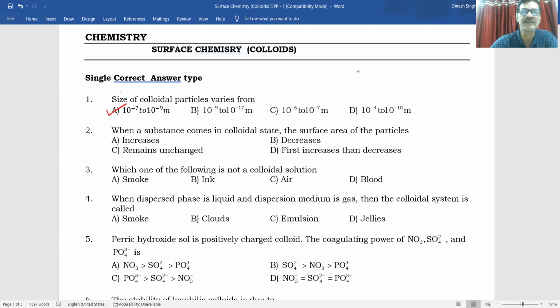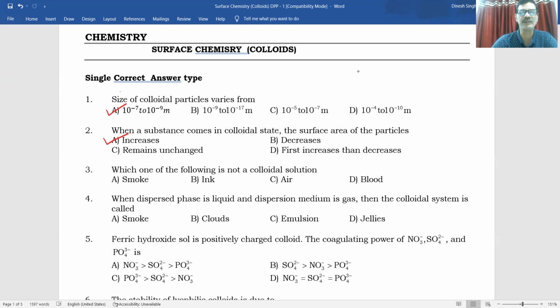When a substance comes in colloidal state, the surface area of the particles. So when a substance comes in colloidal state, the surface area of the particle always increases. Is it clear to everybody? Any substance when it is approaching or comes in the contact of colloidal state, then surface area always increases.